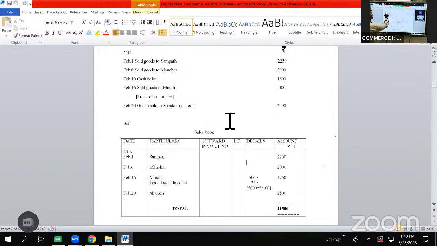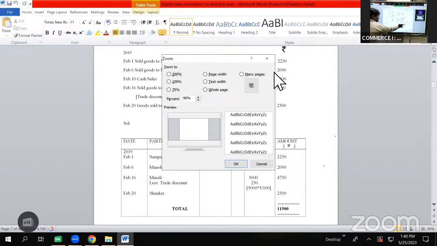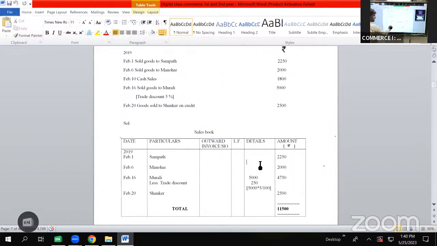Then we have a transaction on February 6. Sold goods to Manohar 2,000 rupees. So here the date will be taken as February 6. Manohar will be shown in particulars column and the amount 2,000 will be shown in amount column.